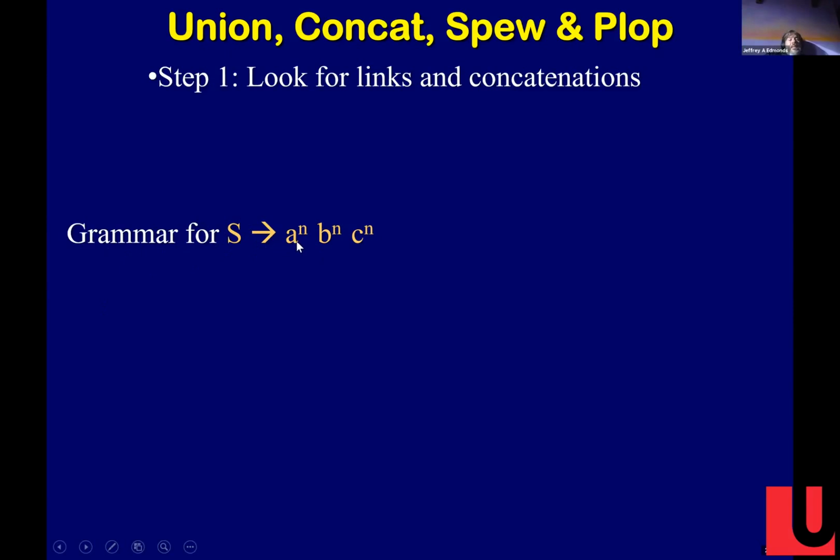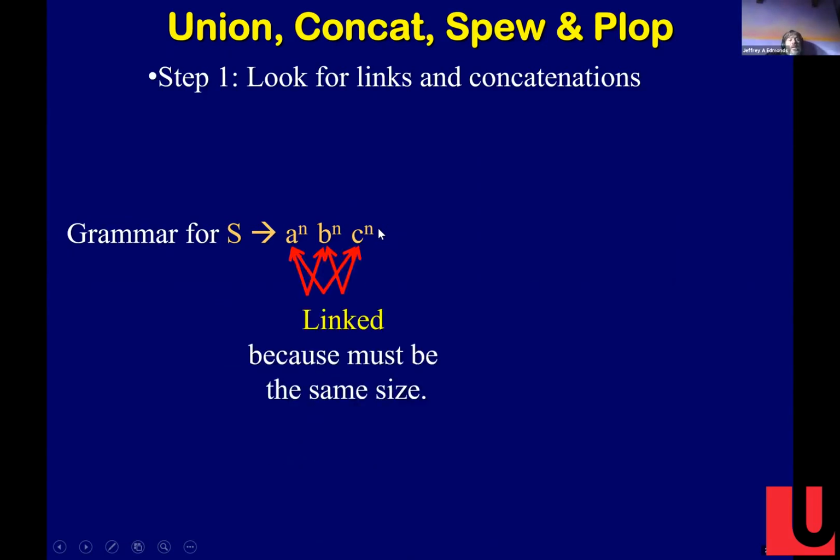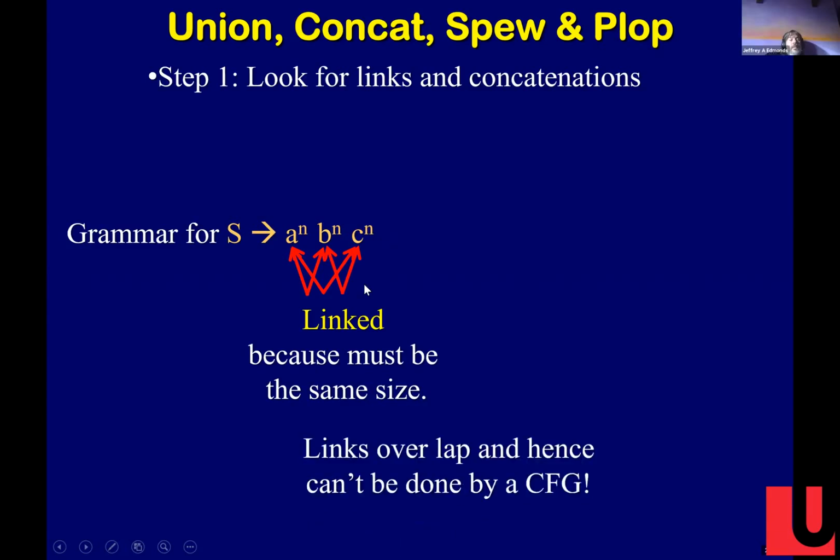So here's another example. I want a block of A's, B's, and C's, with any number of A's, but the same number of B's and the same number of C's. Then there are a lot of things that are linked here, and they all cross over. And so there's no context-free grammar for this.